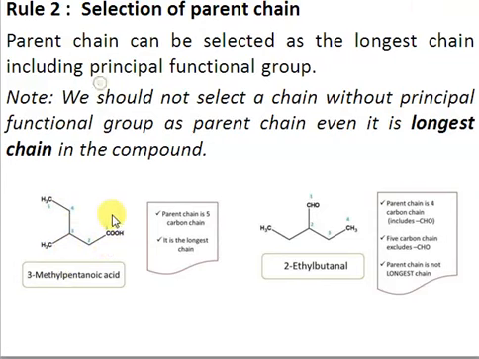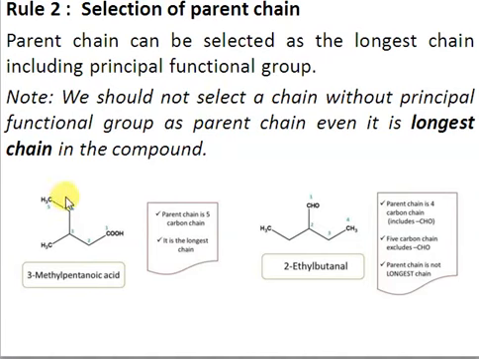Now we consider this chain. If we consider this chain, again we have to select the longest continuous chain with the functional group, right? So we have this principal functional group here, and if you count the carbons, it has 5 carbons here. So this is the longest continuous chain, and it has 5 carbons with the principal functional group. So this is the correct selection for this structure.